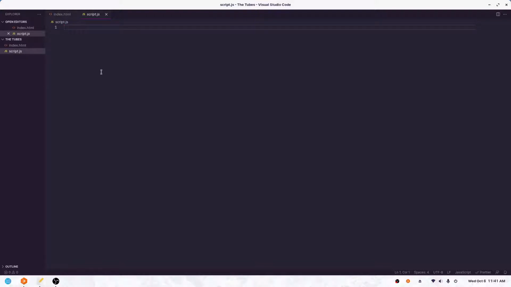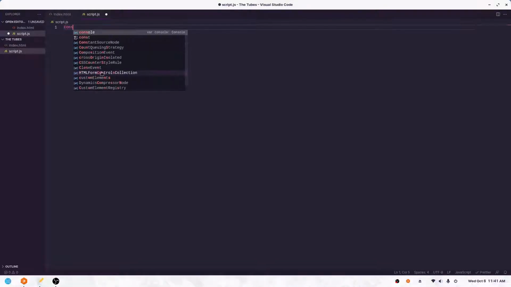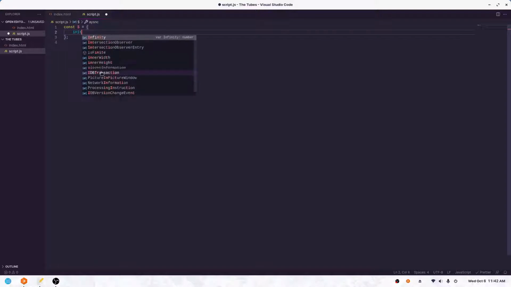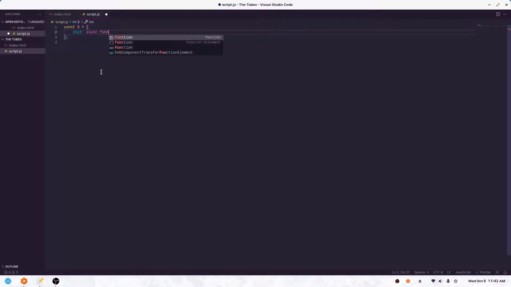There's lots of ways we can do this. We can just do this with basic functions, but I like to keep all my stuff inside one kind of container object, if you want to call it that. For now, we'll just designate it with a dollar sign. So we'll go const dollar sign equals object. I like to have an init function, and we're going to make all these functions asynchronous, just to make sure that things happen in the order that we want them to. I'm not too worried about performance issues with this. It should be a fairly simple script, so I'm going to be making everything async here. So we'll call the function init, and we'll make it an asynchronous function.